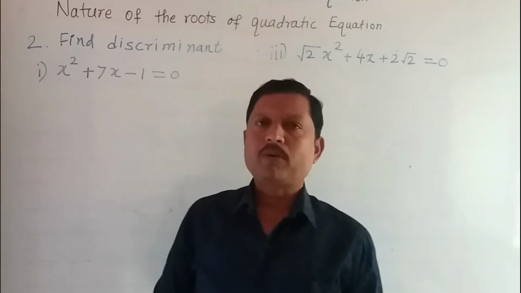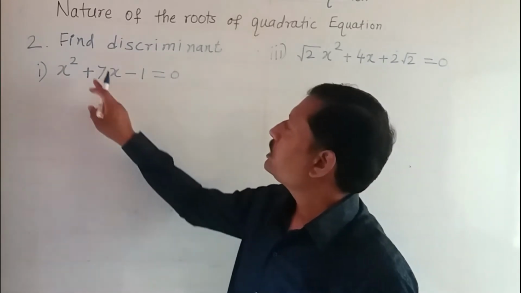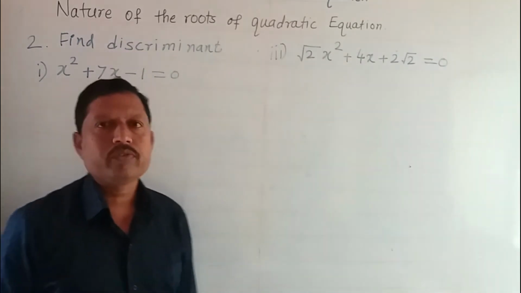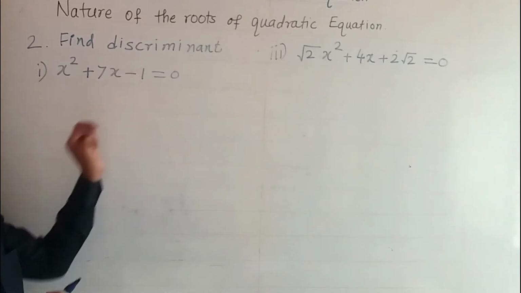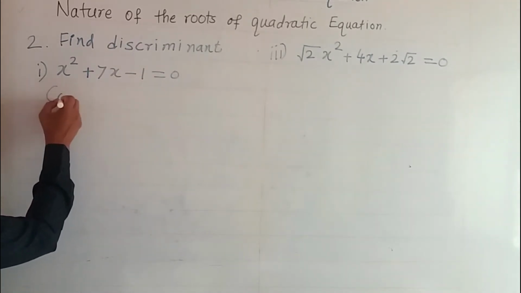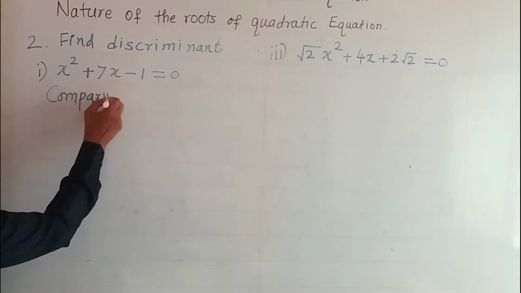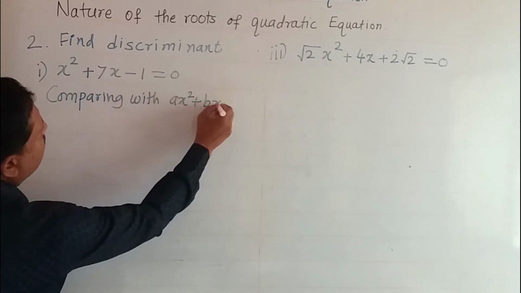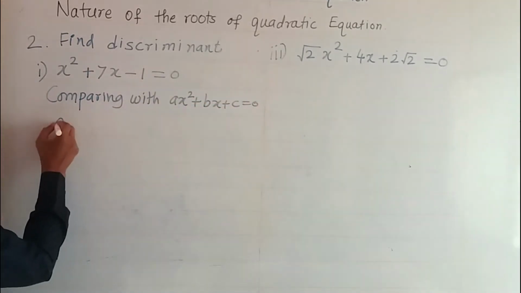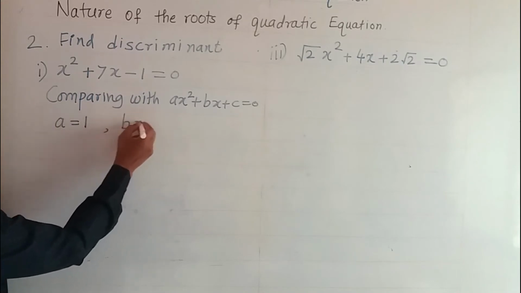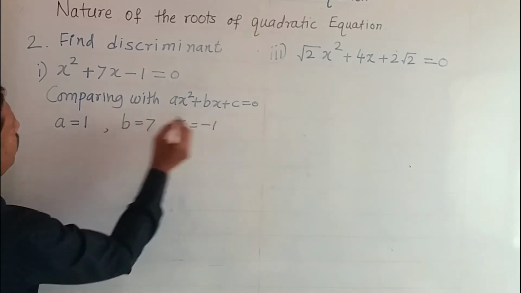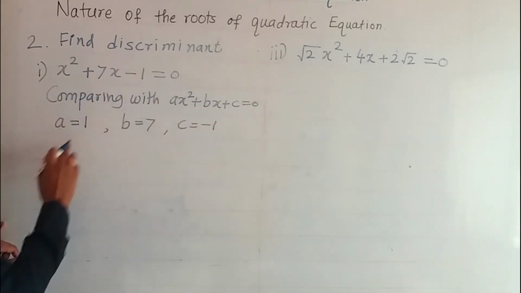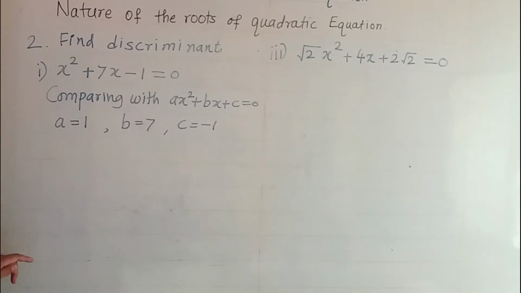Now the example from practice set 2.4. The second question is: find the value of the discriminant, and the equation given is x square plus 7x minus 1 is equal to 0. First of all, comparing this equation with ax square plus bx plus c is equal to 0, we get the value of a is equal to 1, b is equal to 7 and c is equal to -1. By comparing the given equation with this standard form, we get the values of a, b and c.